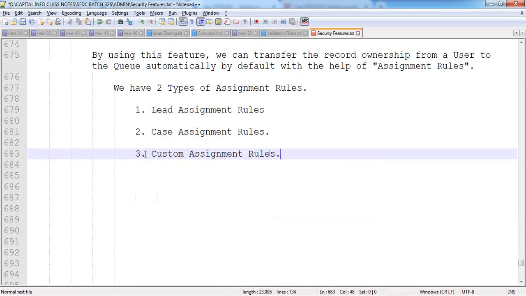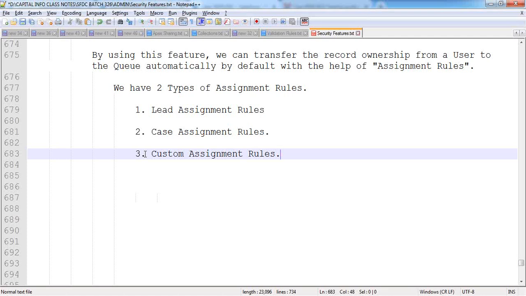Custom assignment rules. If the queue has been configured with the custom object or any other standard object except the lead, for the lead object queue there are lead assignment rules, and for the case object, case assignment rules. Then what about the remaining objects? Order object is also supported by the queue. Feedback object, feedback question, coaching, performance cycle, goal, metric, so many other objects are there.